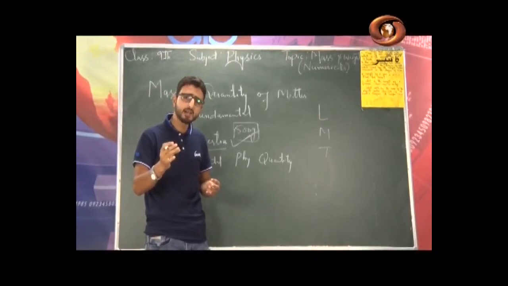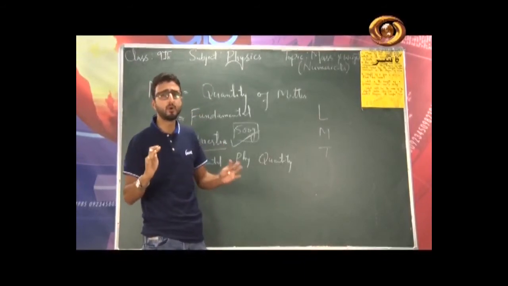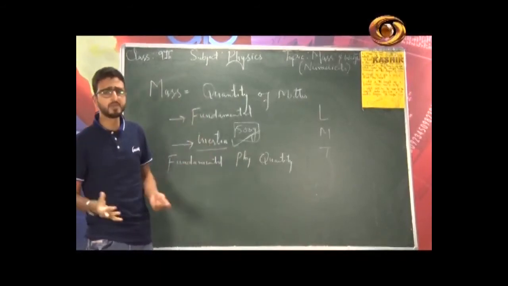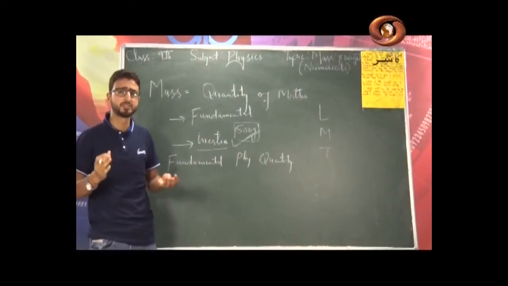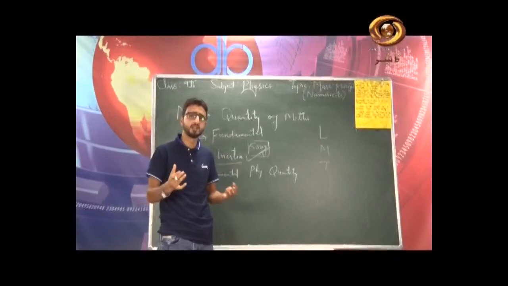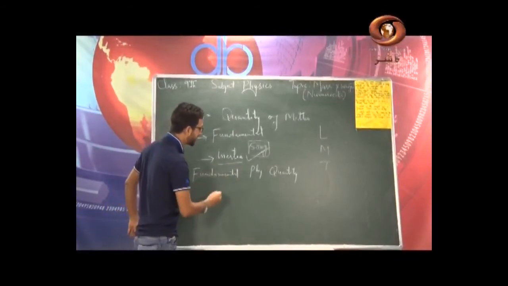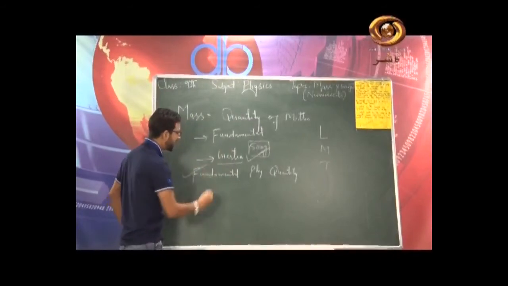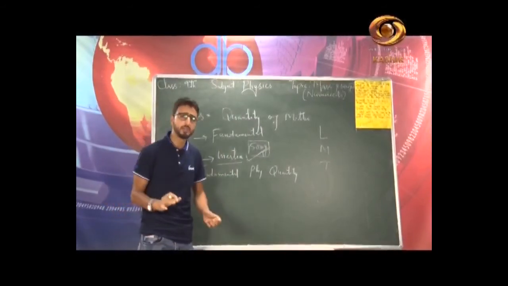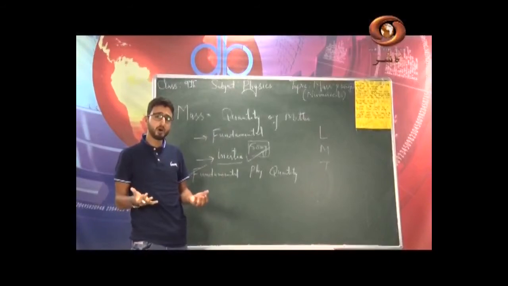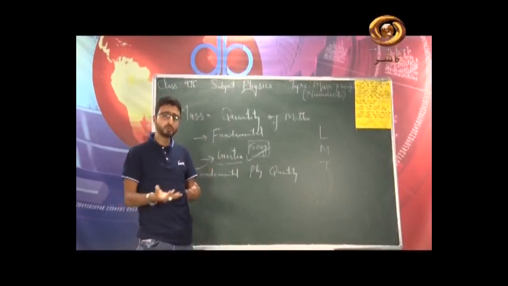Temperature, electric current, luminous intensity, and the amount of substance. And the rest of the physical quantities, like you heard about speed, velocity, acceleration, right? Those are the derived physical quantities, and it is the property of mass that it is a fundamental physical quantity. Now, how do we measure the mass, and what is the unit to measure the mass?